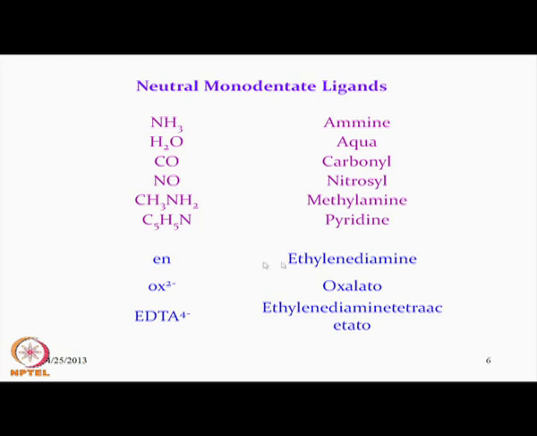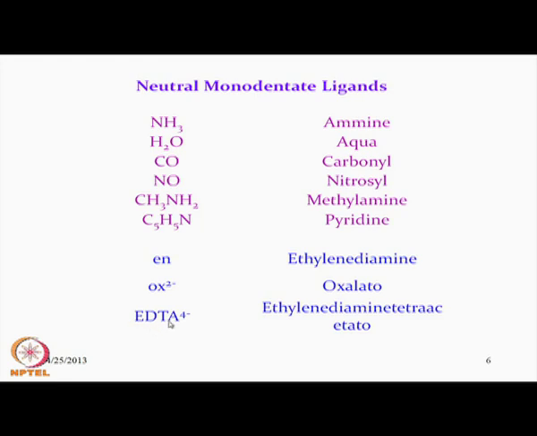We can also have the abbreviated form of ethylene diamine. So, in the formula we will not write the big name of ethylene diamine, we will abbreviate it as en. Similarly, the charged ligand which is bidentate also, the oxalate anion from oxalic acid, which binds to the metal center through 2 oxygen atoms, is known as the oxalato group.